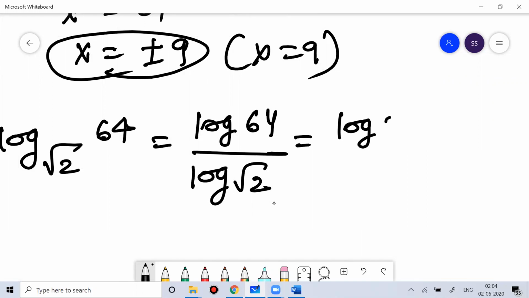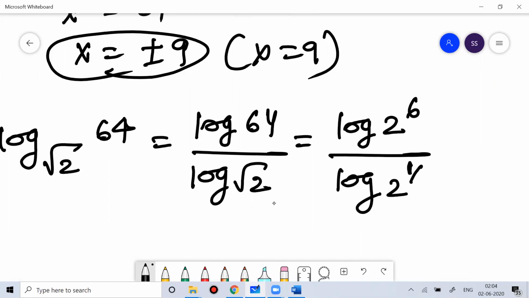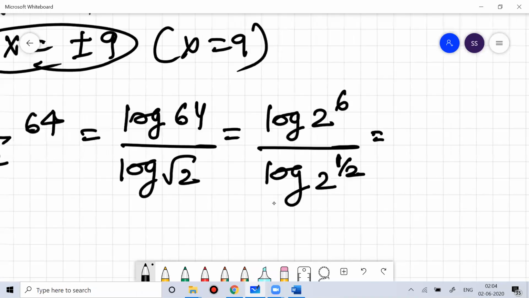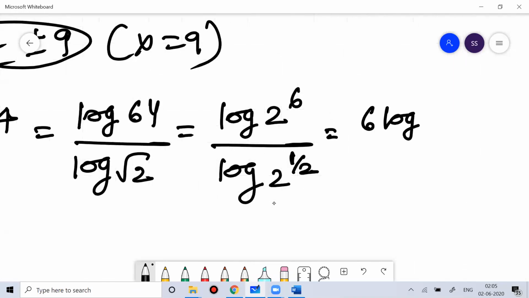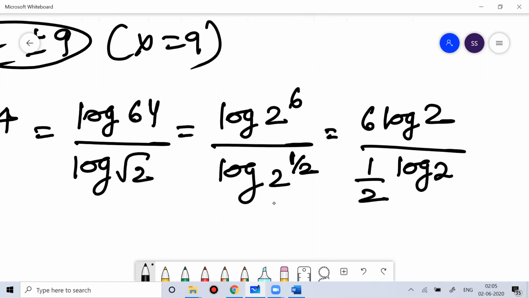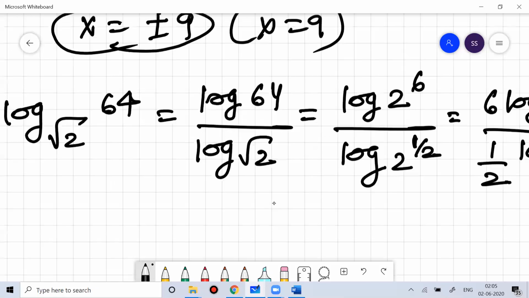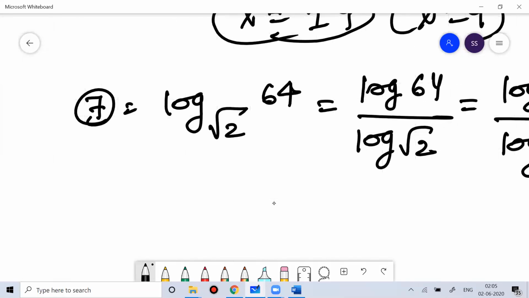So you can write this as log of 2 to the power 6 divided by log of root 2, which means 2 to the power 1 by 2. Ultimately you can write this number as 6 log 2 divided by 1 by 2 log 2. So that will give you the answer 12. So the answer for question number 7 is 12.